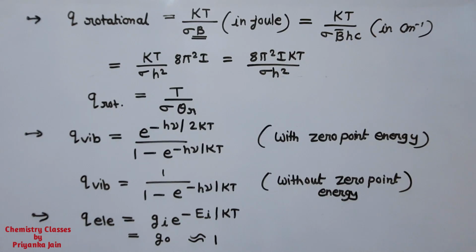So these are all the formulas for the partition functions, and how to find out the contributions. Now the thing we have to clear is how to find the thermodynamic properties for monoatomic gases. It means we have to apply all these formulas for monoatomic gases. This we will study in our next video. In our next video we will study the Sackur-Tetrode equation and how to apply all these formulas for monoatomic gases, how we can find different types of properties, and then we will see different types of problems that have been asked in the NET and GATE exams.